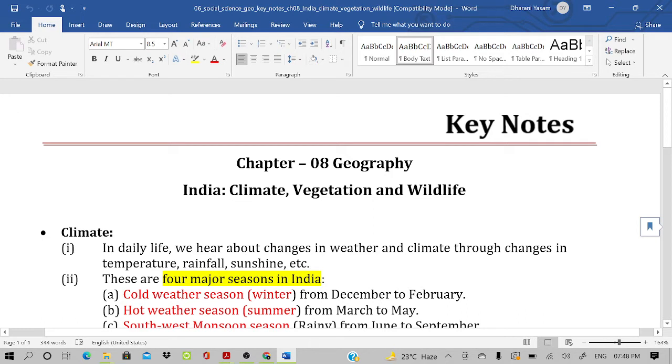In India: climate, vegetation, and wildlife. Climate. In daily life, we hear about changes in the weather and climate through changes in temperature, rainfall, sunshine, etc. There are four major seasons in India.